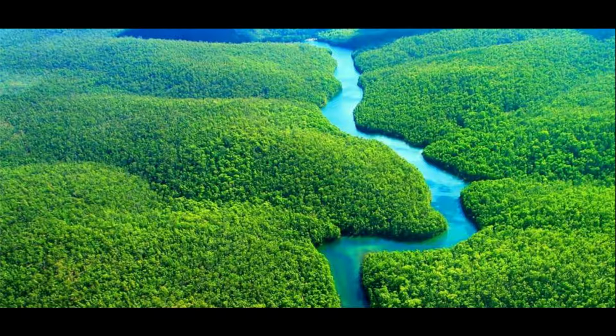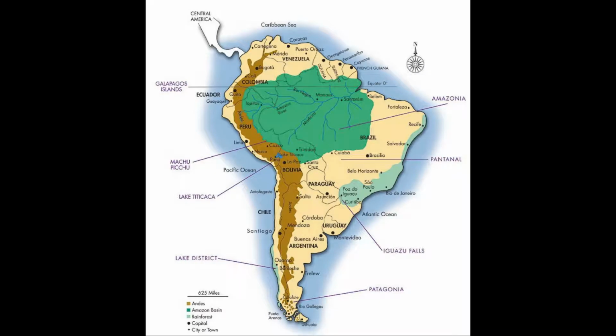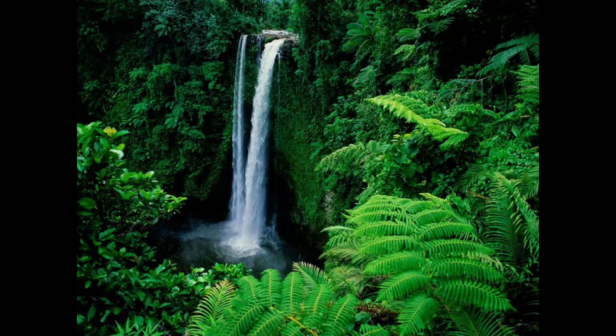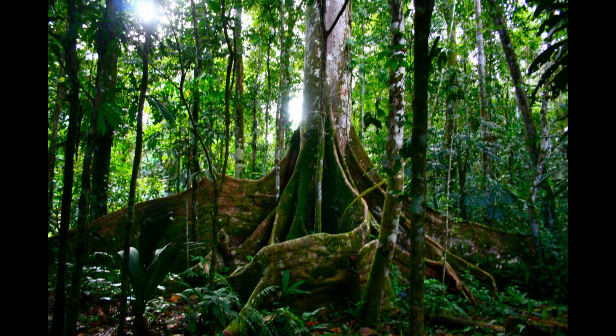Large portions of Neotropical region are occupied by Amazon jungle or Amazon rainforest. If you take the land area of Amazon rainforest, it is more than 1.5 times the size of India. So you can imagine how huge this land area is. It is now in the geographical limits of 9 nations. Now half of the remaining rainforests in the world are present in Amazon rainforest. So far we know about 16,000 species of plants from Amazon rainforest region.